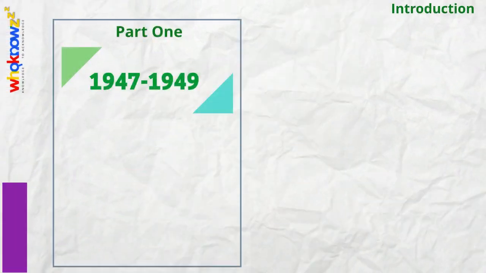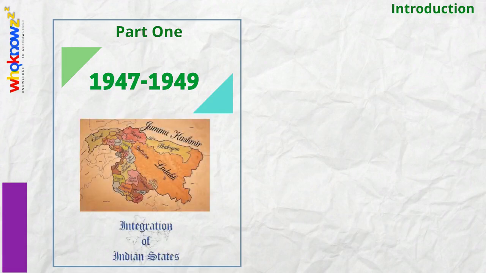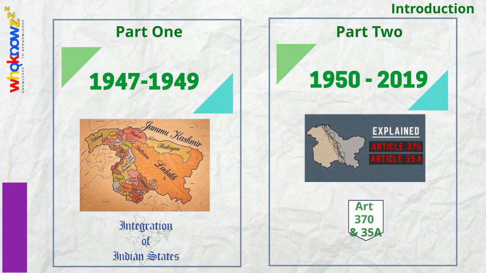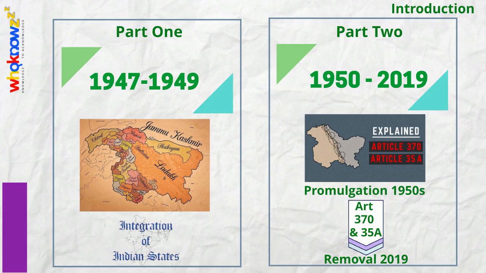In part 1, we studied the environment existing in India during partition, which led to many difficult decisions with respect to Jammu and Kashmir. Today, we will go through the environment that existed from promulgation of the articles in 1950 till their removal on 5th August 2019. We shall see in detail the process followed by Modi government to repeal these acts.